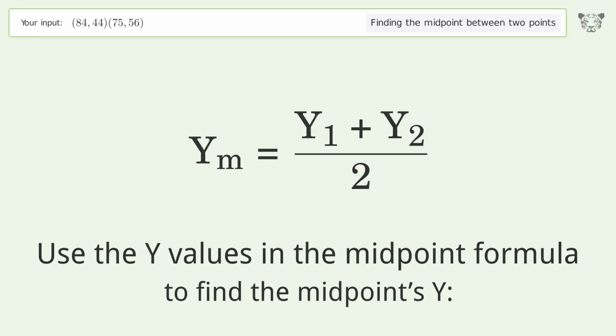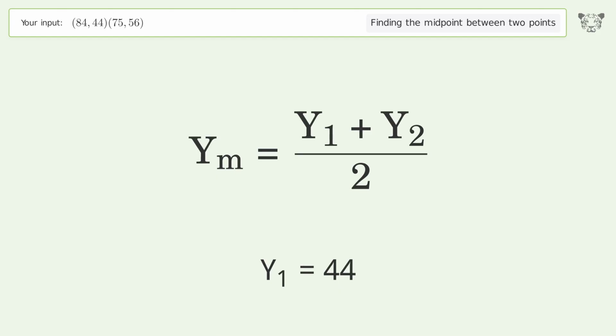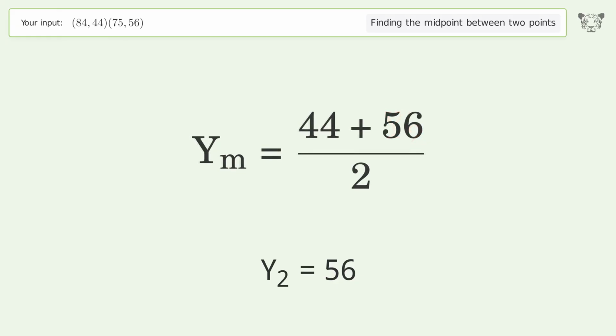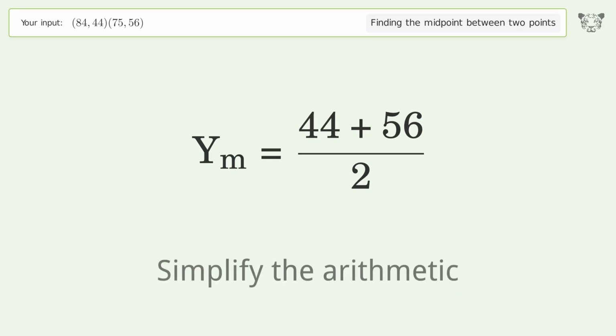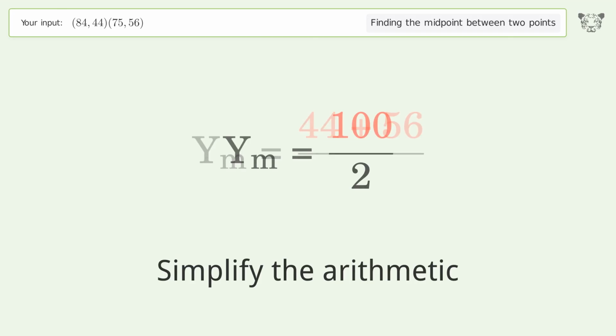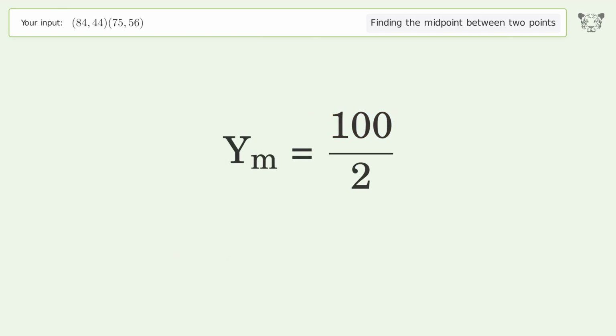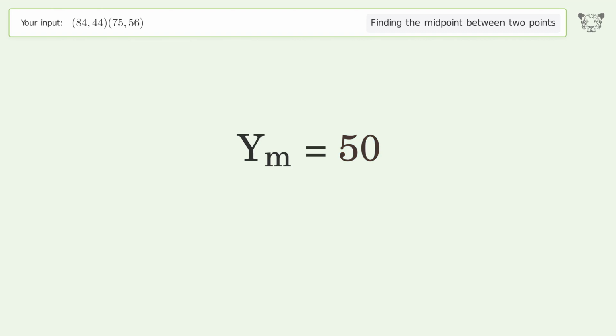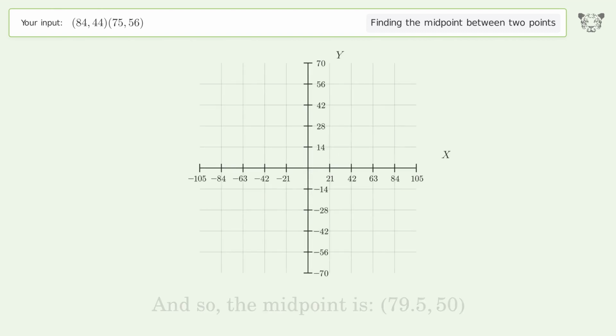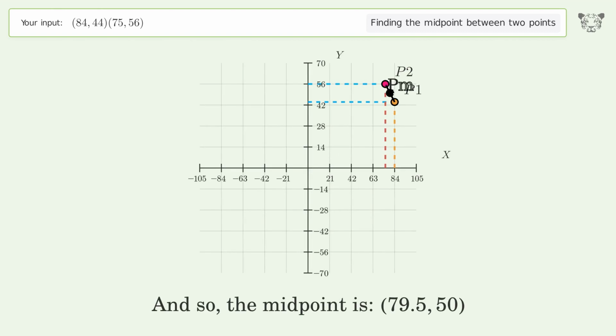Use the y values in the midpoint formula to find the midpoint's y. y1 equals 44. y2 equals 56. Simplify the arithmetic. And so, the midpoint is 79.550.